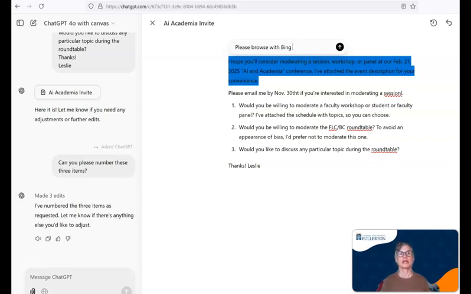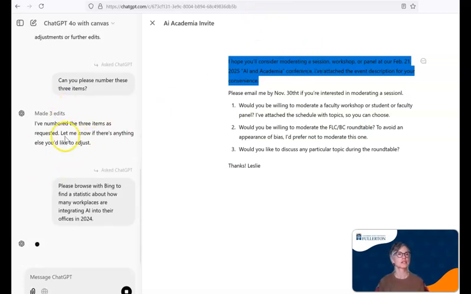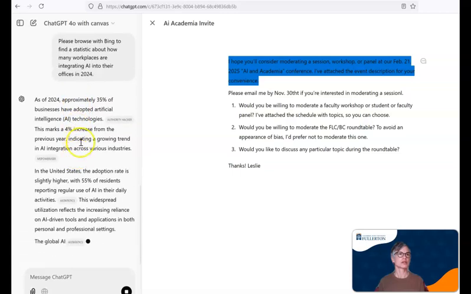Please browse with Bing to find a statistic about how many workplaces are integrating AI into their offices in 2024. So I highlighted that. It's probably not going to add it to this paragraph. Instead, it's going to come over here and give me an answer.